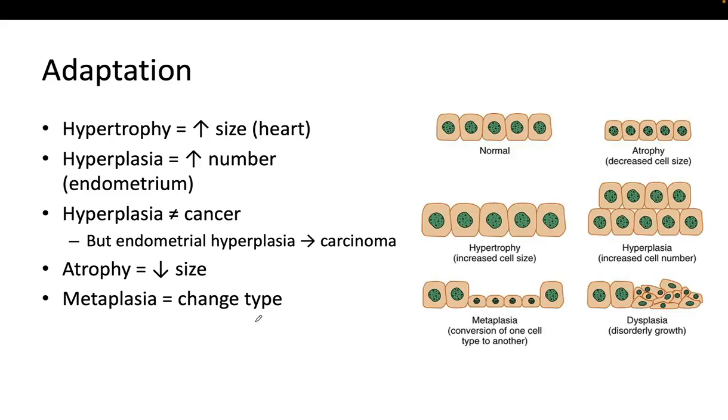Hyperplasia. Hyperplasia is an increase in the number of cells, and a good example is the endometrium, which proliferates in response to hormones. Now, very important, hyperplasia is not cancer, but some types, like endometrial hyperplasia, can progress to carcinoma over time.